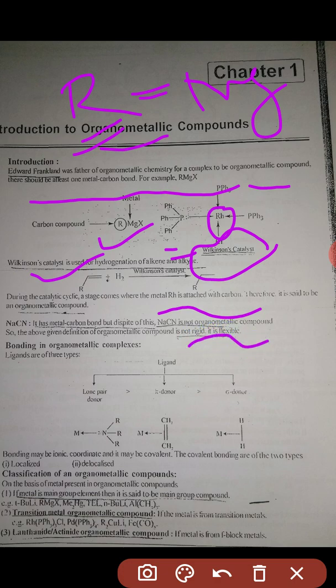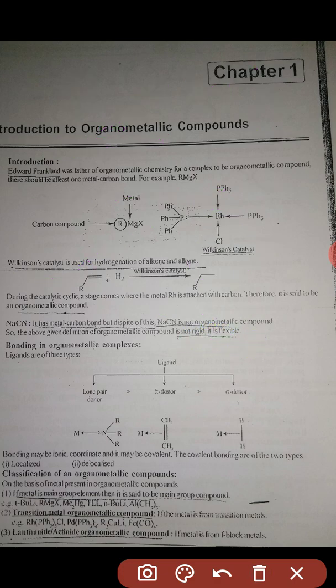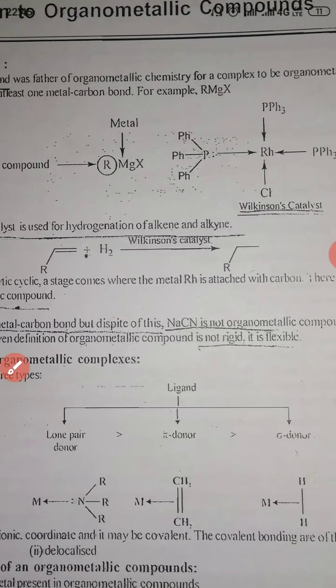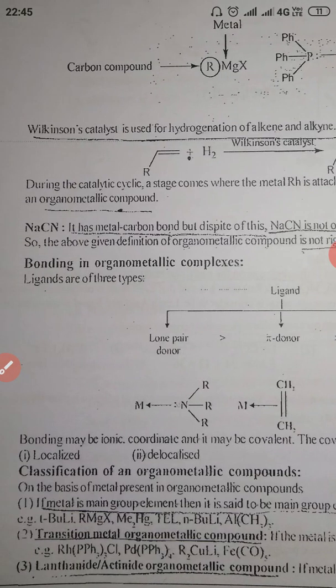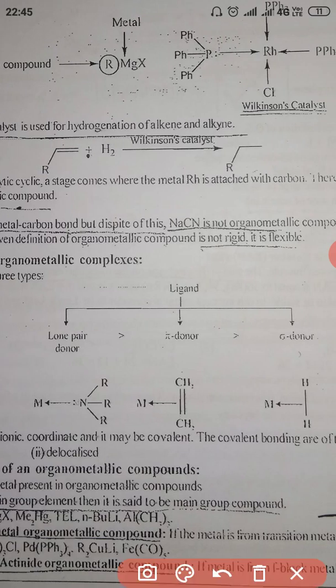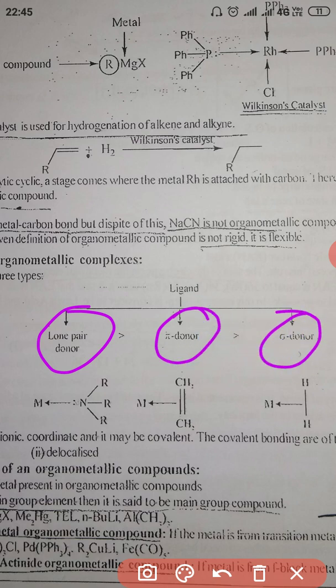Next we move to bonding in organometallic complexes. This is very important, you have to remember. What is the bonding in organometallic complexes? There are three types of ligand, and the order is lone pair donor is greater than pi donor is greater than sigma donor. If you have a lone pair in the ligand, then it will easily donate electrons to the metal.